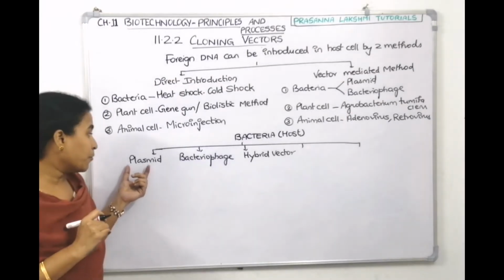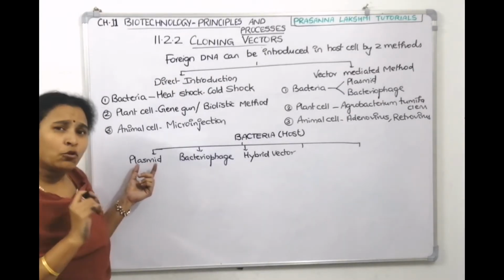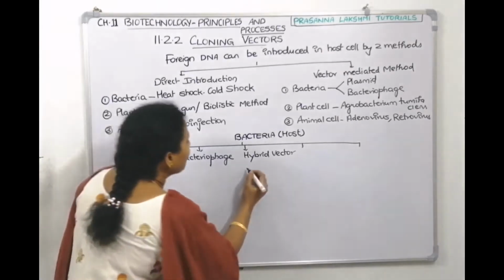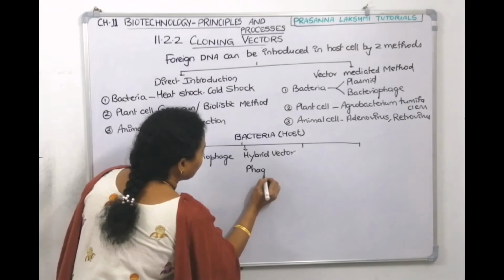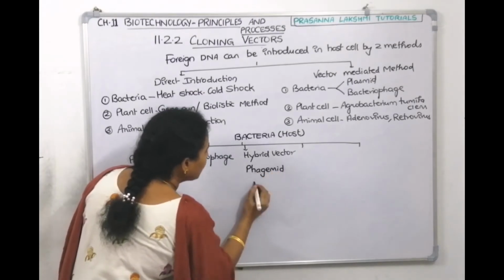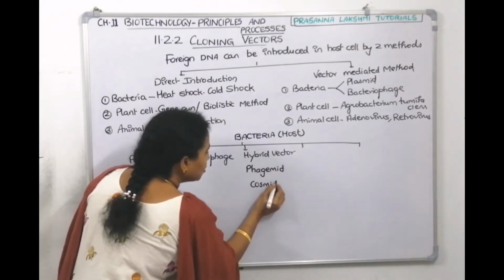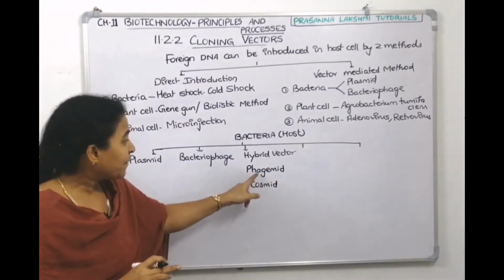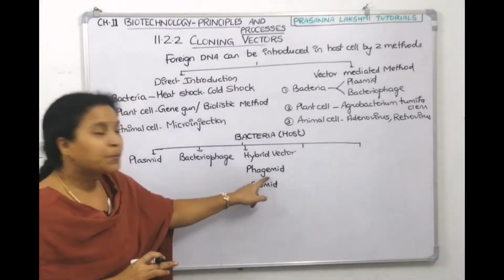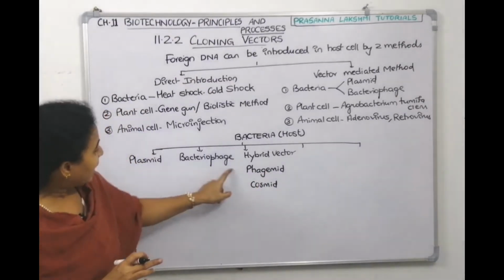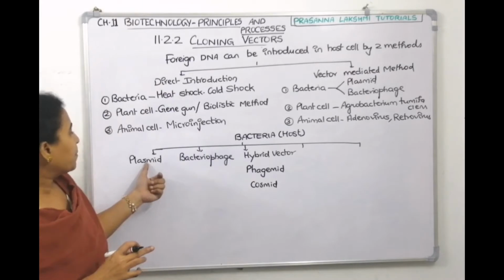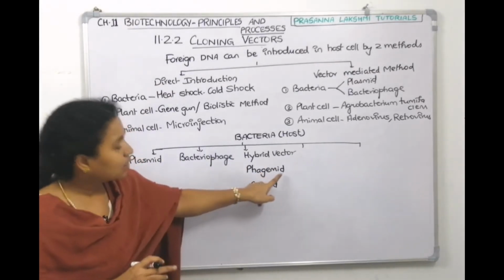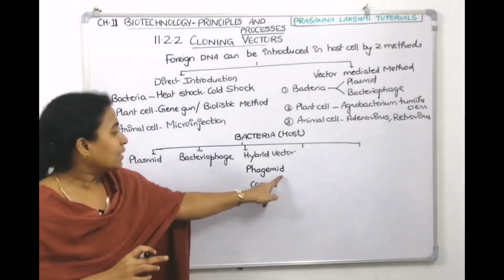If you are mixing a major proportion of the plasmid DNA with only the cos sites of bacteriophages, then that is called phasmid. We have two types: one is called phasmid, the other one is called cosmid. Children, both these come under hybrid vectors. The name itself is telling: in phasmid, the phage proportion is more. Bacteriophage proportion is more, plasmid proportion is less. Mid means plasmid.